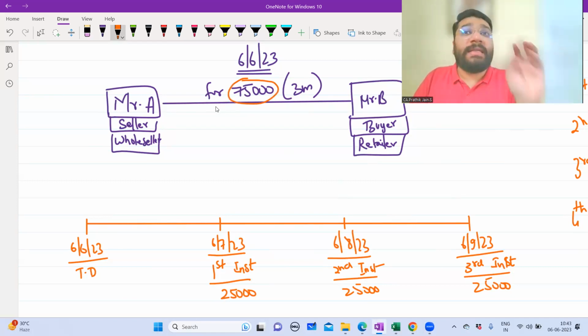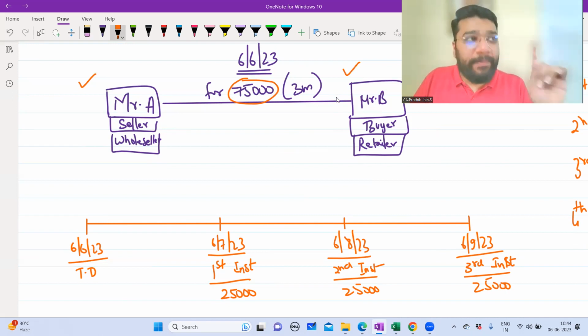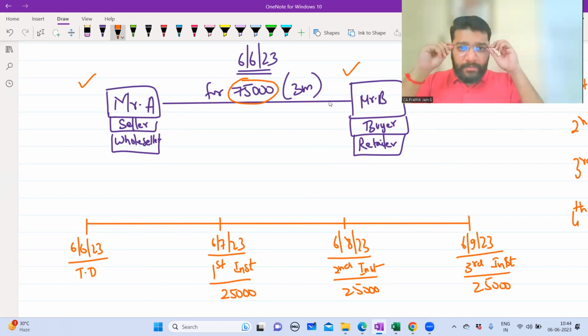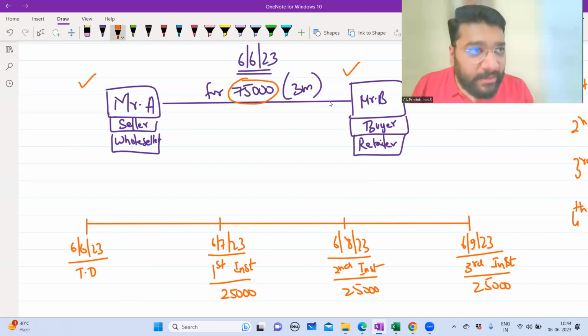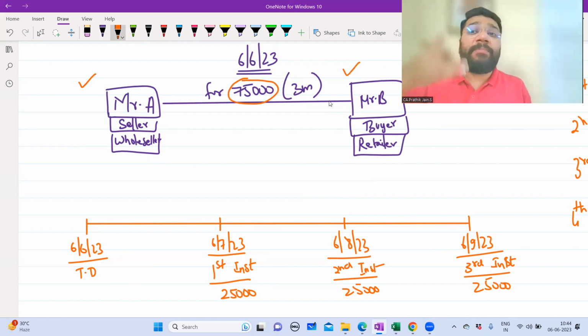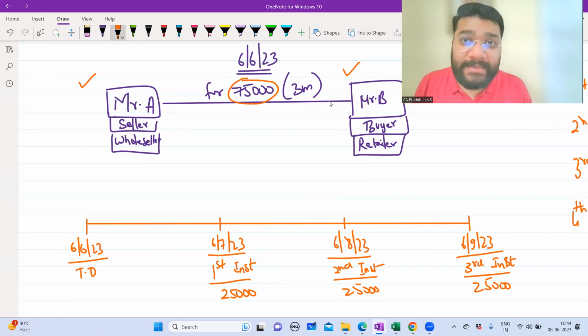In one shot, in such a way that neither Mr. A is gaining anything by way of interest, nor Mr. B is getting anything by way of interest. I'm repeating one more time. Mr. A and Mr. B are transacting between themselves n number of times during the year, because of which there are multiple payments agreed upon on different dates. At one point of time, both seller and buyer are annoyed to remember so many transactions to be paid.